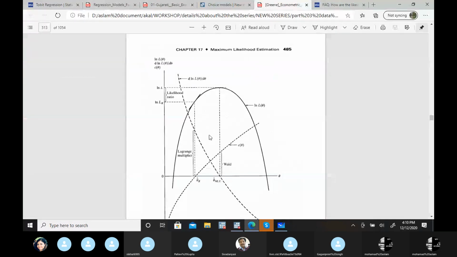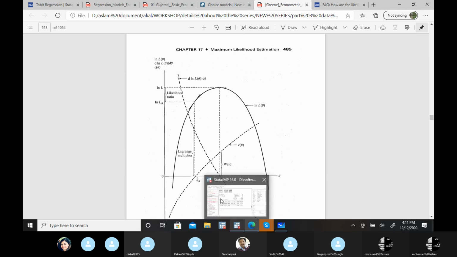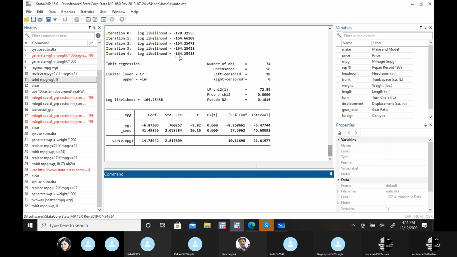For the likelihood ratio, let's suppose we have two models: a restricted model, and then we add some predictors, giving the overall model. Then we compare the log likelihoods of these two models. Since this is a log of a likelihood, the values are generally negative. So among negative values, whatever gives you the minimum negative value is the maximized one. That's why you see in these iterative procedures that the last, minimum negative value is the maximized value.